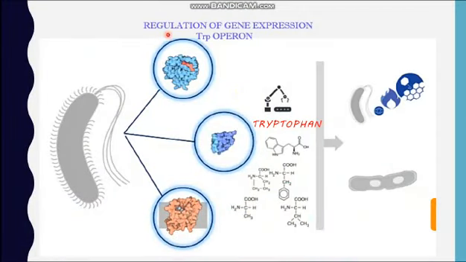Operon is also studied for the regulation of gene expression in prokaryotes. As we know, bacteria produce specific enzymes and proteins in order to meet their metabolic demand and also to reproduce. Bacteria produce raw materials like amino acids and enzymes. Among these amino acids, one of the essential amino acids, tryptophan, is also produced. Now the process by which the bacteria produce tryptophan is an operon.